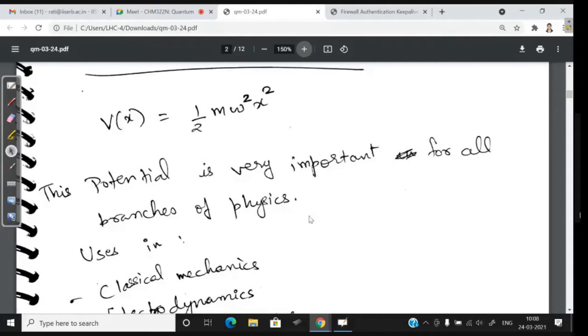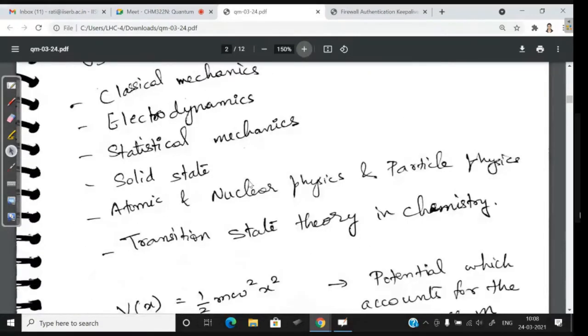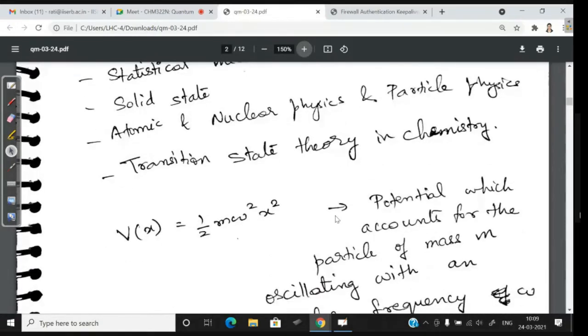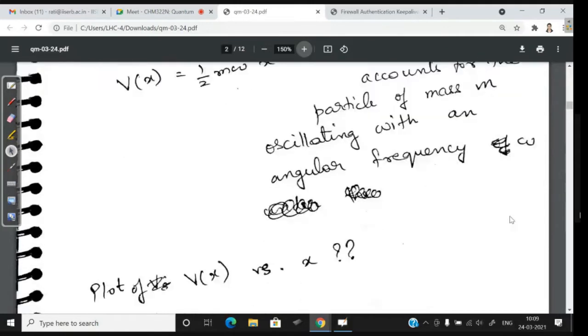As I said, this potential is very important for all branches of physics. You will encounter this in classical mechanics, electrodynamics, statistical mechanics, solid state, atomic, nuclear, particle physics, transition state theory, and in chemistry. So all of these places, you will encounter this potential. So it's a very important potential. Okay, so this I've already told you, V of x is equal to half m omega square x square. This represents the potential for a particle of mass m that is oscillating with an angular frequency omega.